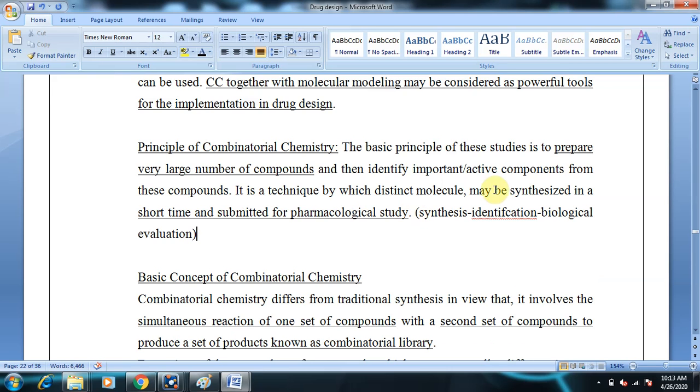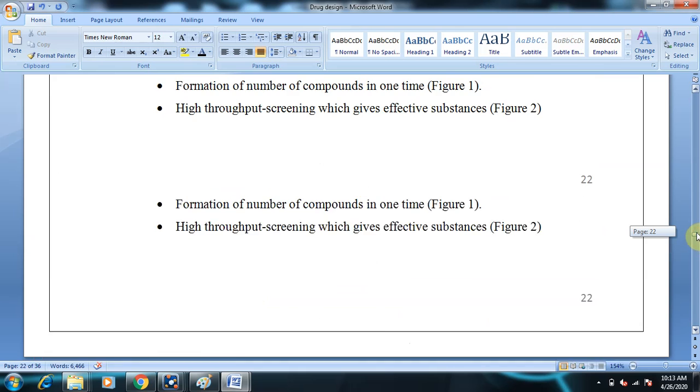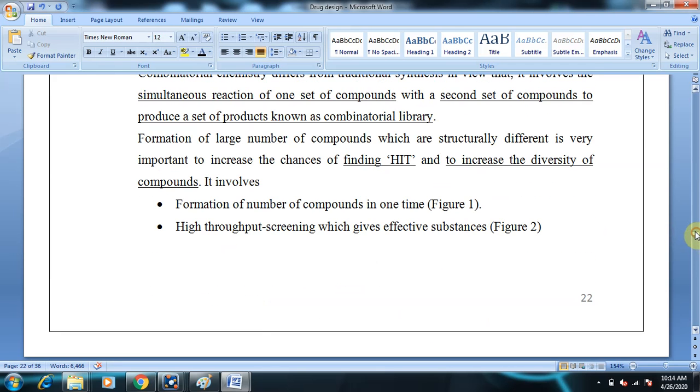So this whole combinatorial chemistry depends on synthesis, that is a large number of compounds, and identification of a small number of active compounds, and then proceeding for biological evaluation of the small number of identified hits or lead compounds. And what is the basic concept of combinatorial chemistry?